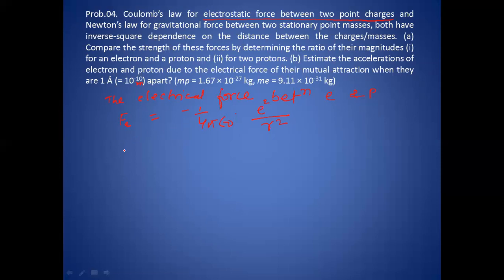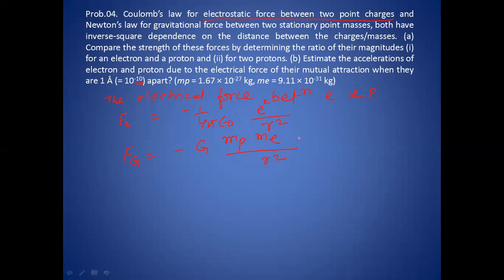Now, in the same way for gravitational force, I am going to write Fg, the gravitational force. I am putting a negative sign here because this force is also attractive. So it is G times the mass of proton multiplied by the mass of electron divided by r square. This is the gravitational force and that is the electrical force, where mp is the mass of proton and me is the mass of electron.